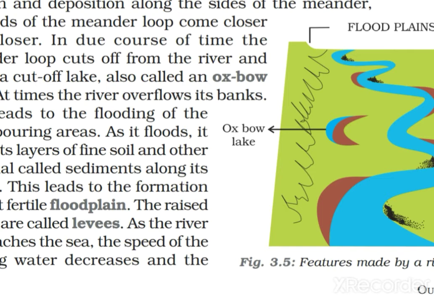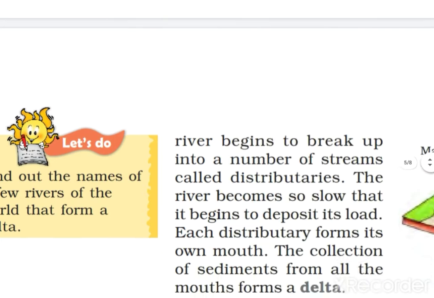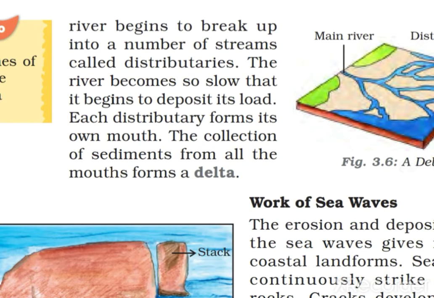Yes, and because of flood, it deposited so many sediments, nutrients and soil. It creates floodplains. Because of this continuous deposition activity, it creates some raised plains, which are called levees. When the river approaches the sea, it slows down its speed, and because of the slowdown, it starts depositing the material around it, and it creates a delta.